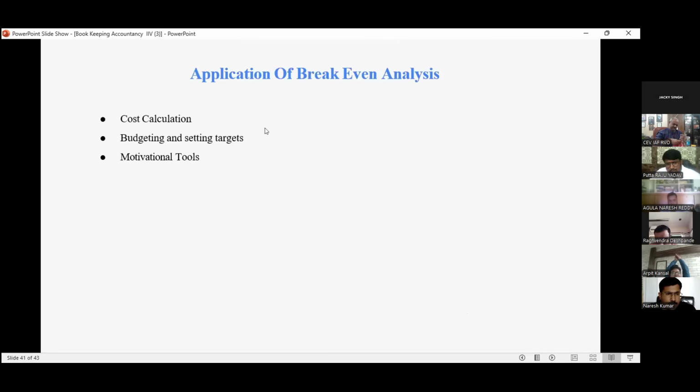Then where do we apply the break-even analysis? When you do the cost calculation, it is very important to know the break-even point. At the break-even point, the loss should be up to a certain limit. Then in budgeting and setting targets, break-even analysis is also very important, and it works as a motivational tool.